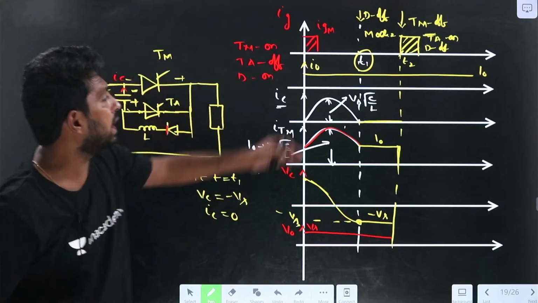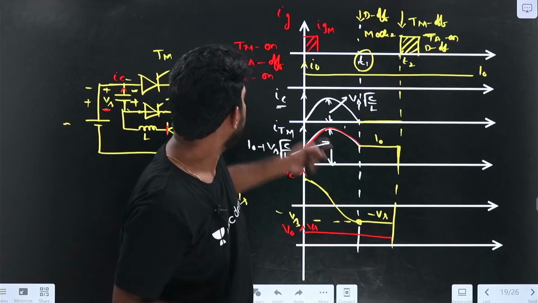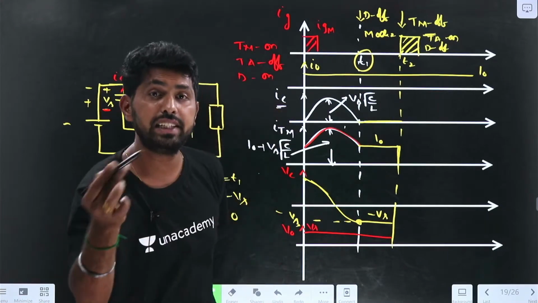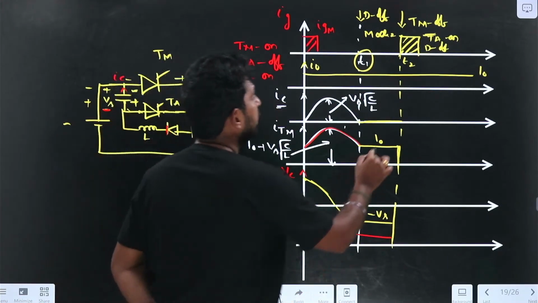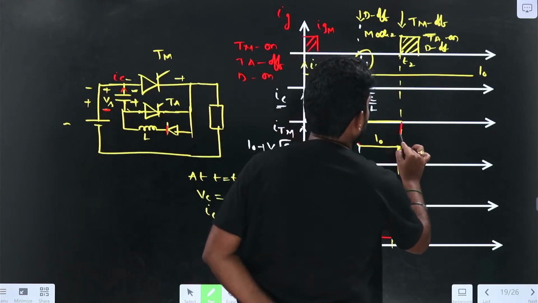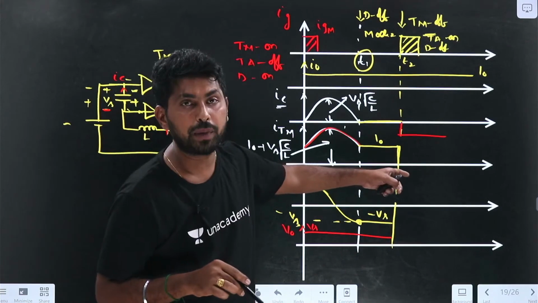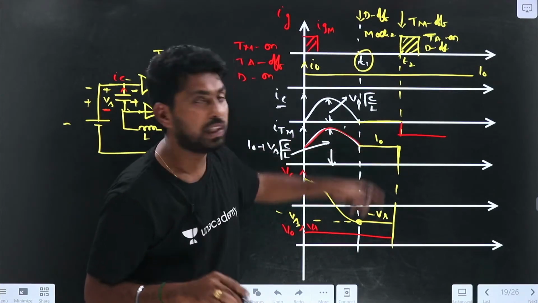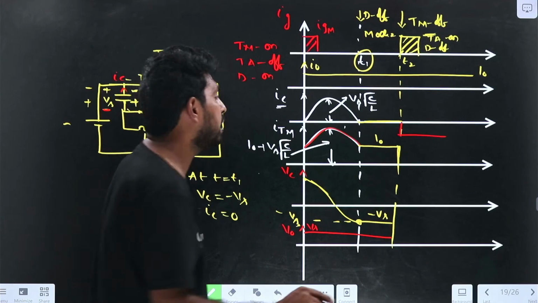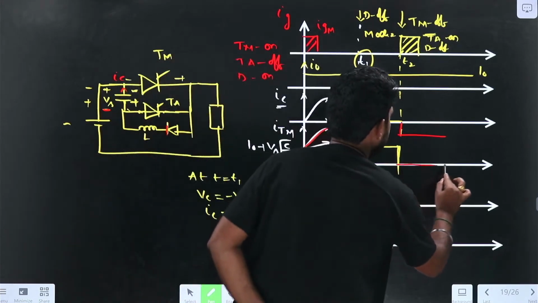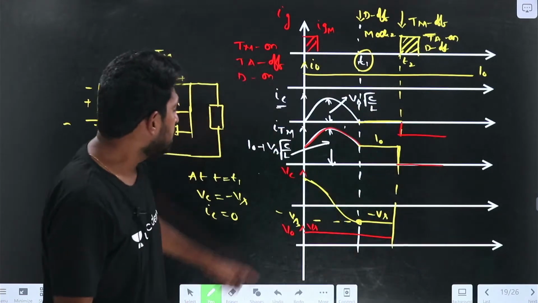Now let me draw the remaining parameters. What is the IC we got? IC is equal to minus I0. Then, the main thyristor got turned off, so ITM is equal to 0.